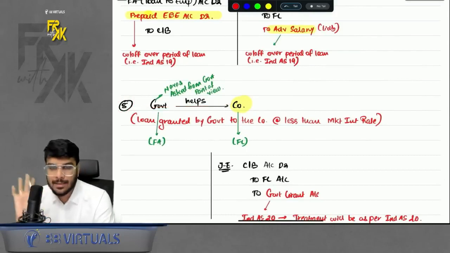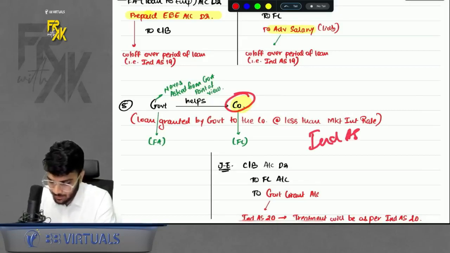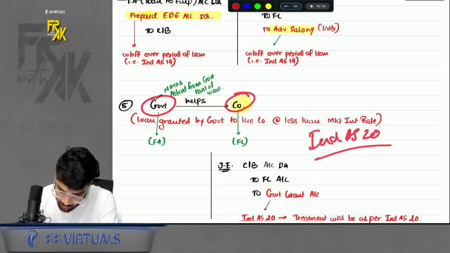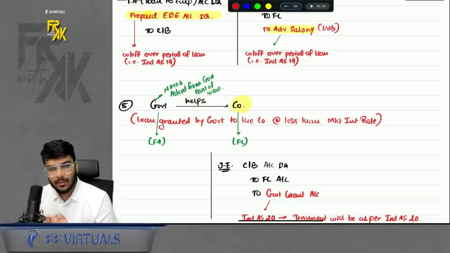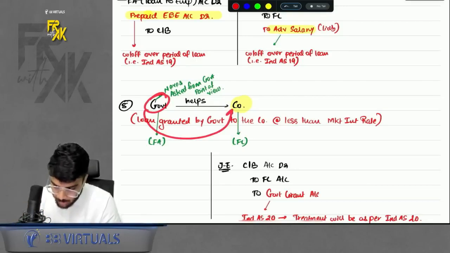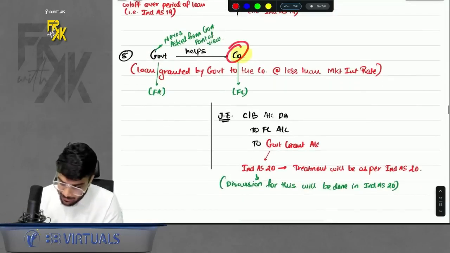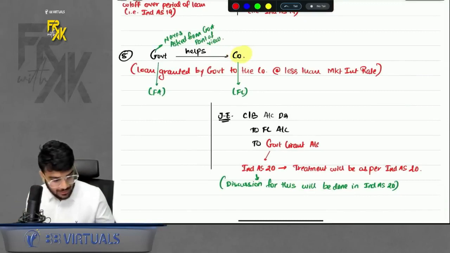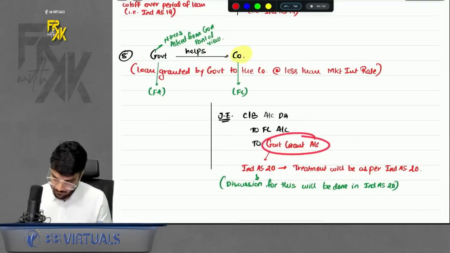There is also one more case. What if the government helps a company, right? This case will be discussed in detail in Ind AS 20. That is government grant. If the government is helping the company, how will it help? By giving a subsidized loan to the company. The government provides a loan at a very low interest rate compared to the market rate. So for the company, it is a liability. The difference will come on the credit side. That difference will be treated like a government grant. How to account for this will be discussed in Ind AS 20.